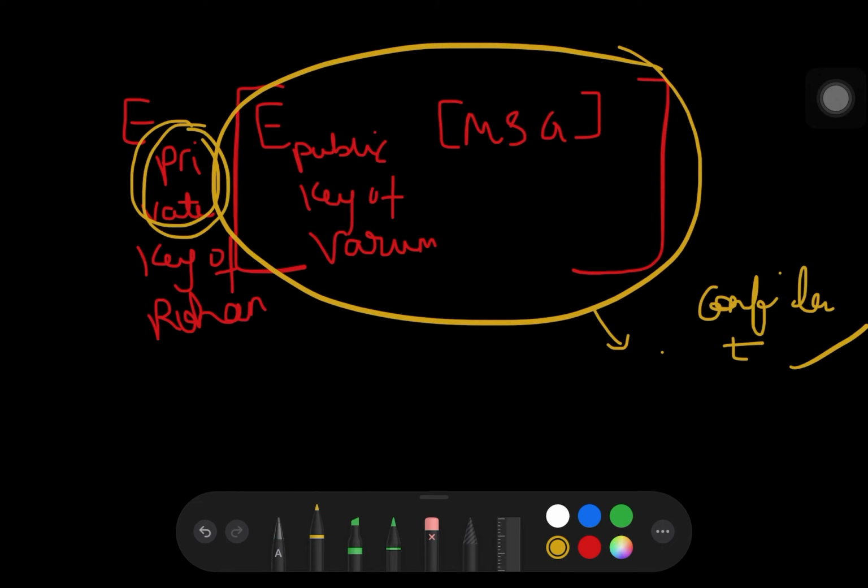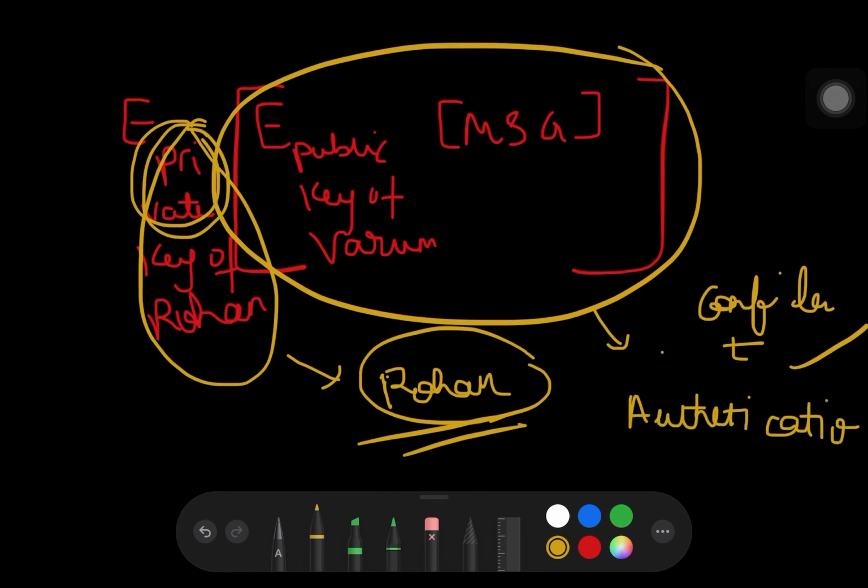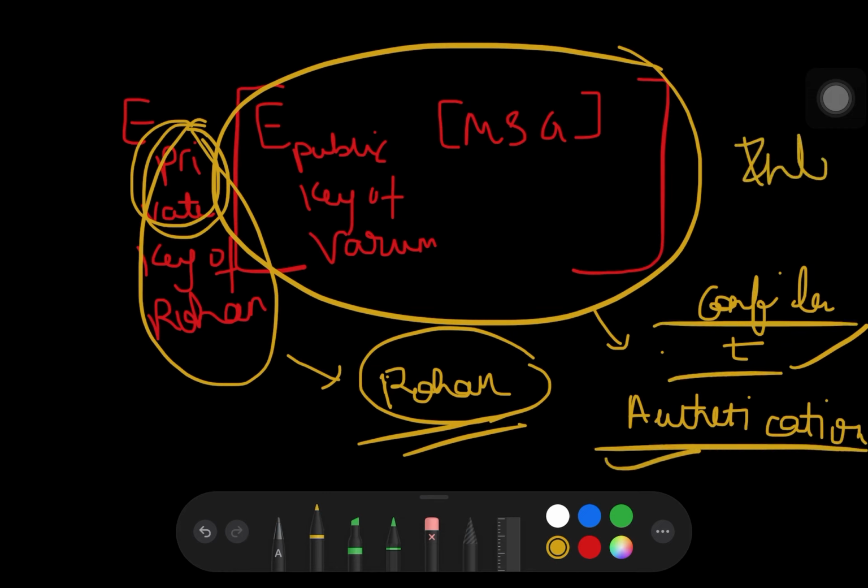What happens using this private key encryption is that it is authentic, since the private key of Rohan is possessed only by Rohan, so we know that it is Rohan who is sending the message. So authentication of the sender is achieved. So our objectives of confidentiality, authentication and integrity are also achieved, since no one can open this message and change it, since the private key of Varun is known only to Varun. I hope this makes sense and you might have understood.